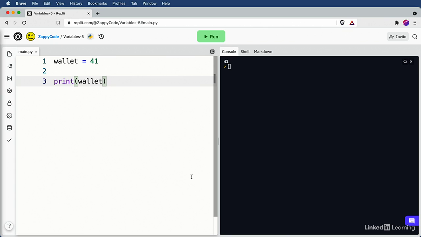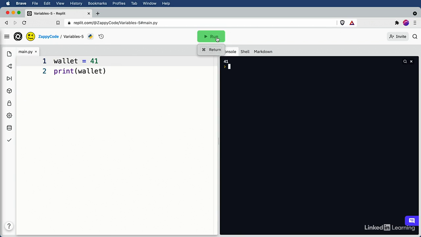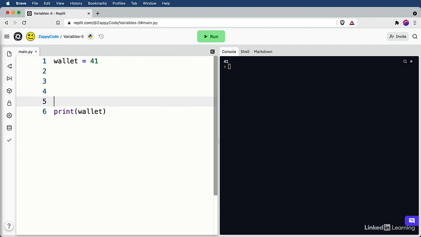So now that we have this down, I'd like to share a tip with Python. You'll notice that I put a blank space between line 1 and 3, where first we created the variable and then we printed out the information inside of the variable. Why did I do that? For me, just stylistically, I like to have a little space. And in Python, you can have as many or as little spaces in between your lines of code. This will still run completely fine, as well as this. They're all the same. So if you just like to have space in your code, you can use as much or as little as you'd like.